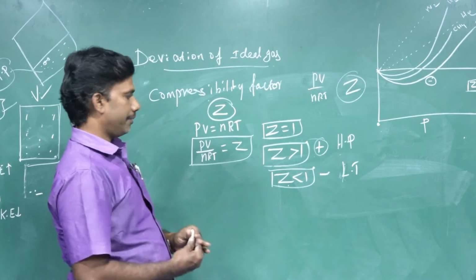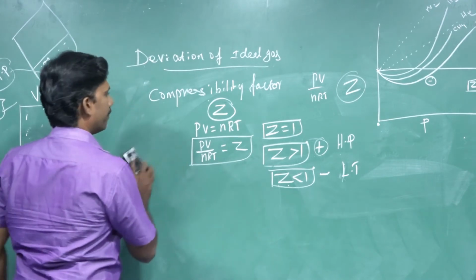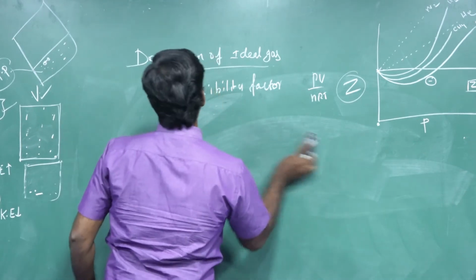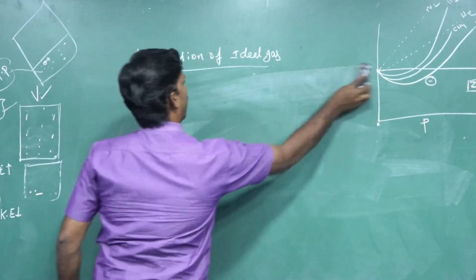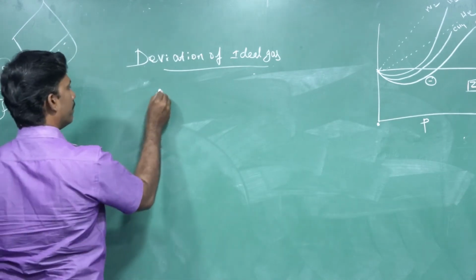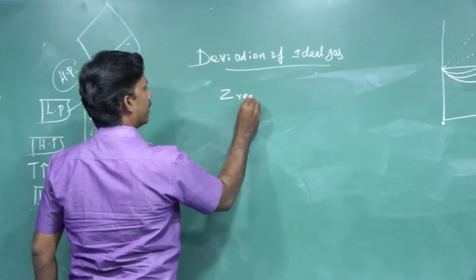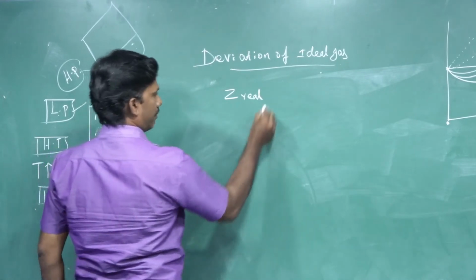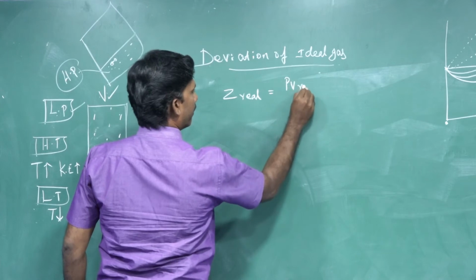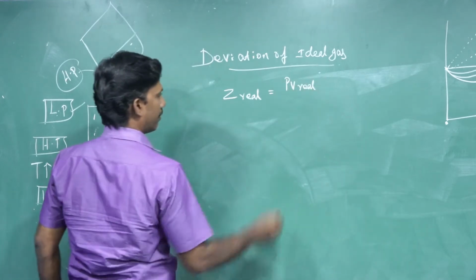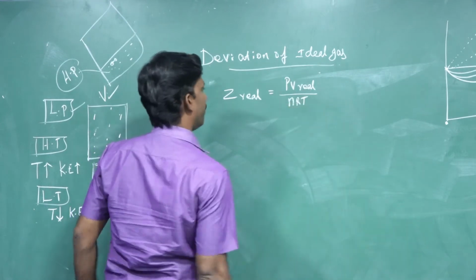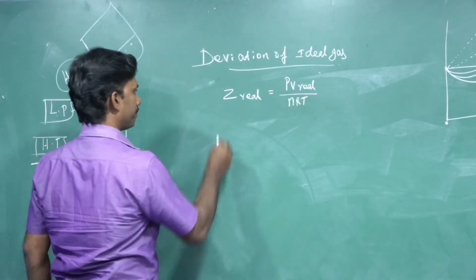Then let us move on to the Z value for a real gas. Z for a real gas is PV real by nRT.